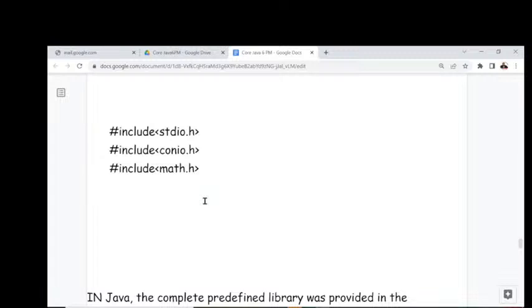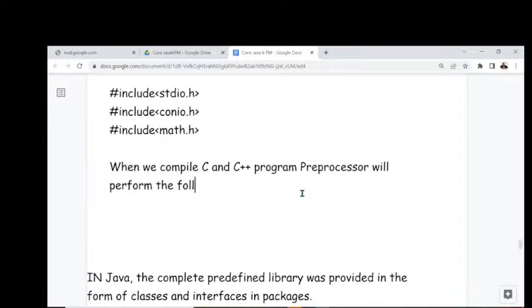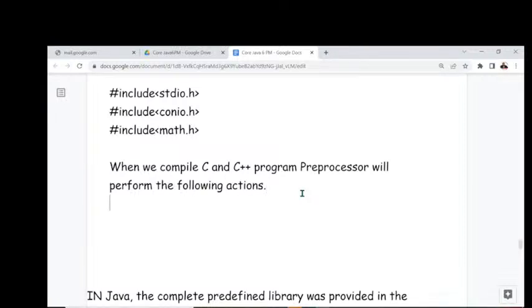For example, when we compile a C and C++ program, the preprocessor will perform the following actions. You tell me what the various actions performed by the preprocessor are.